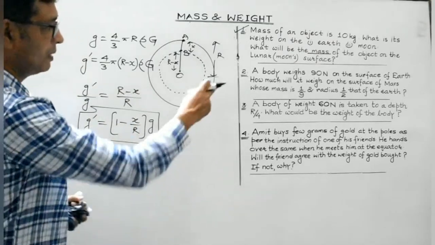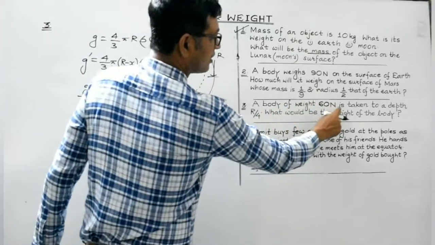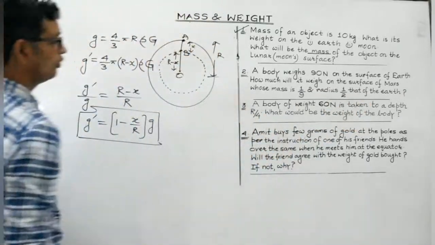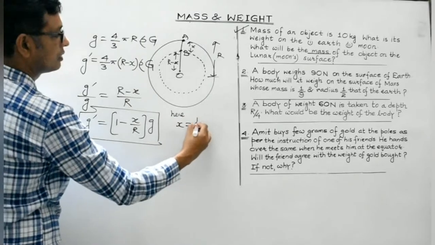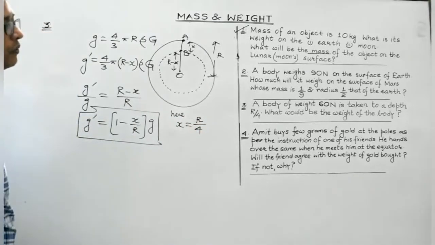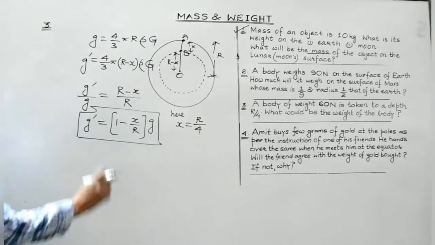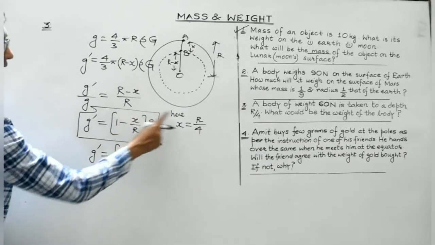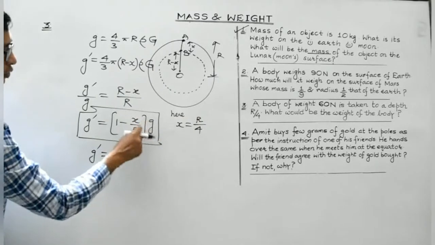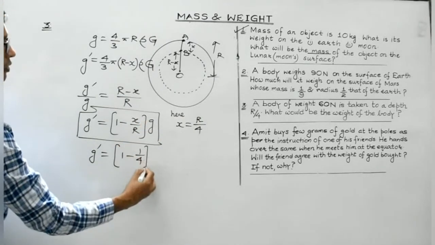Right? Now coming back to the question. A body of weight 60 Newton is taken to a depth of r by 4. So here x is given to be r by 4. So what would be the weight of the body? So let's see. g dash will be equal to 1 minus x, which is r by 4, divided by r, so it will give us 1 by 4.